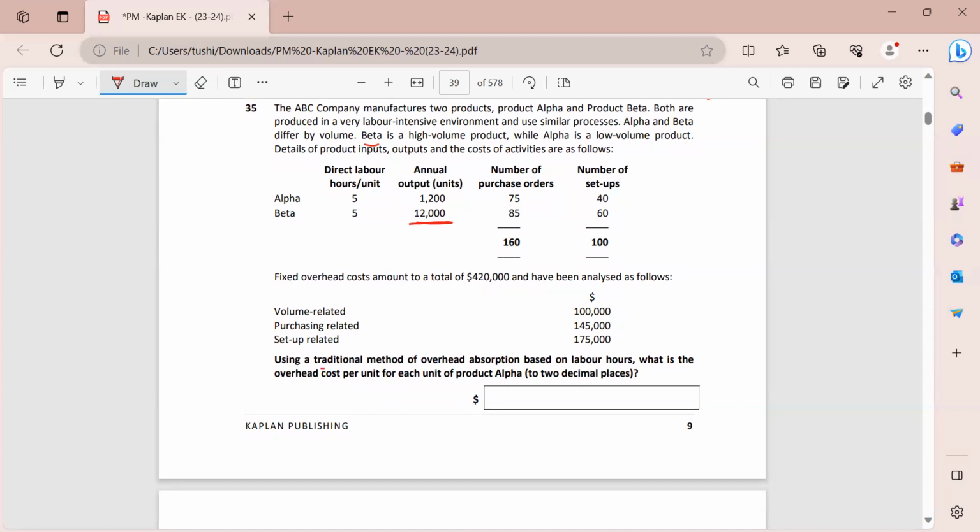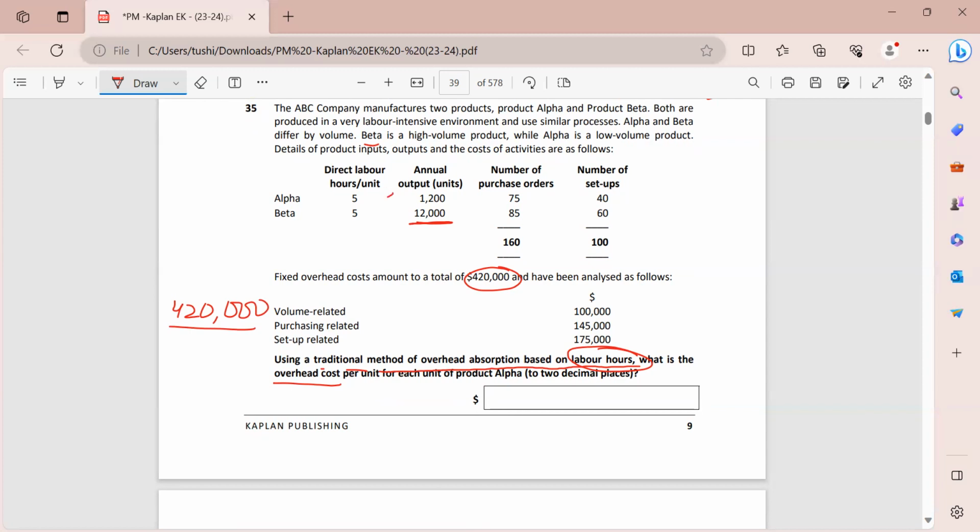Using the traditional method of overhead absorption costing based on labor hours, what is the overhead cost per unit for each unit of alpha? So you have to use the traditional costing only over here. The total that we have is 420,000 and this will be divided by labor hours, because that is what we have to base it on. So 420,000 divided by total labor hours. How many are our labor hours? We are requiring 5 for 1,200 and 5 for 12,000.